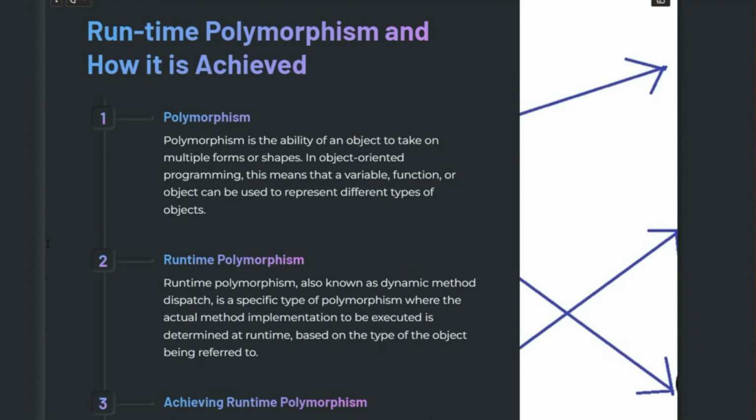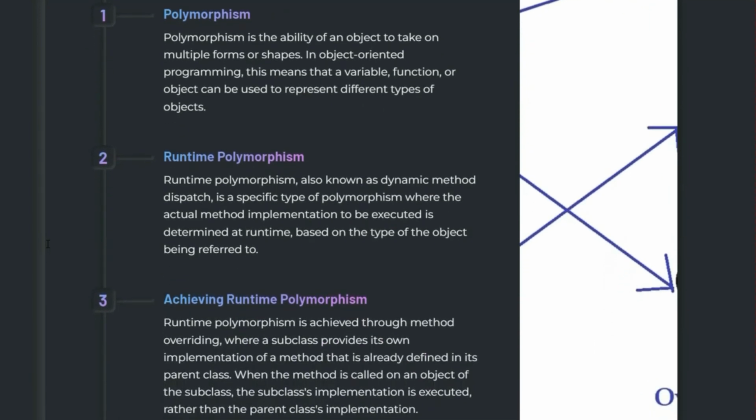Then start giving the types. What are the different types of polymorphism? Runtime polymorphism and compile time polymorphism. Then start answering the actual question: what is runtime polymorphism?